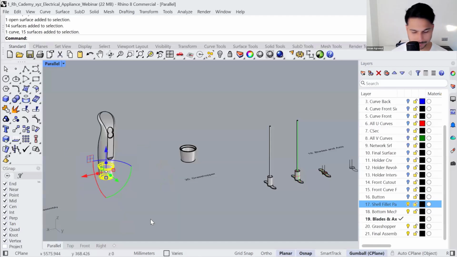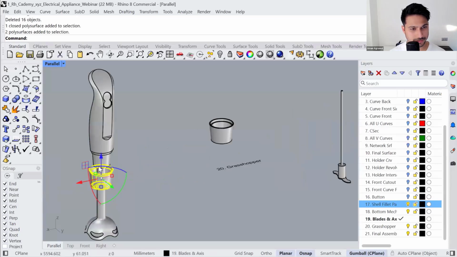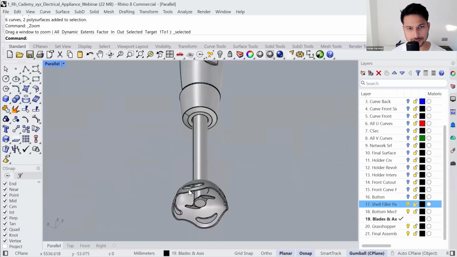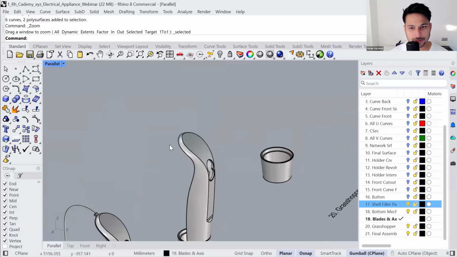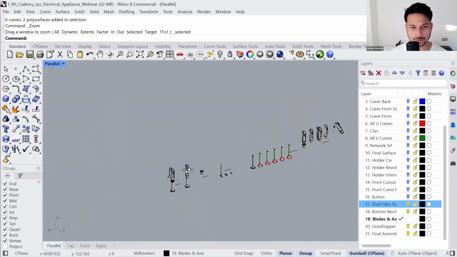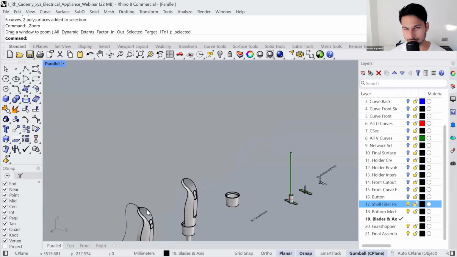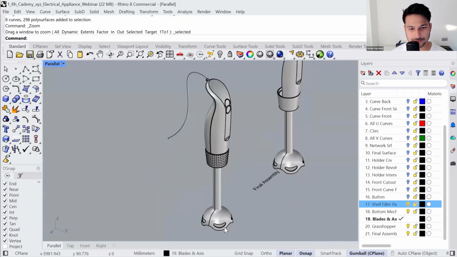Join everything together. You can move these by 600, 600, this by 50, right? So you can see we are able to assemble the parts by moving them with a fixed amount of distance. Okay, and for the cable, you have to go to the right viewport, draw a curve, and then pipe it. So that is the end result.